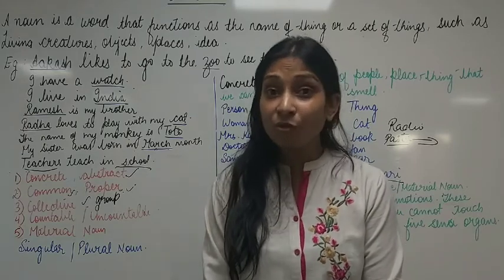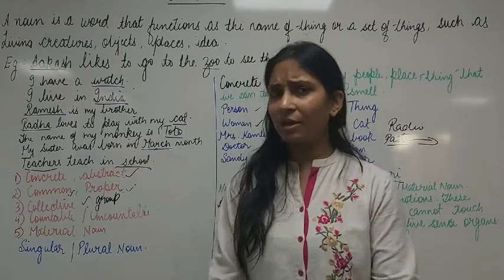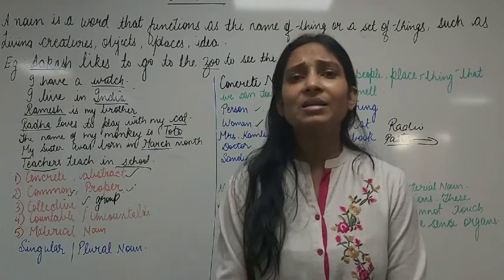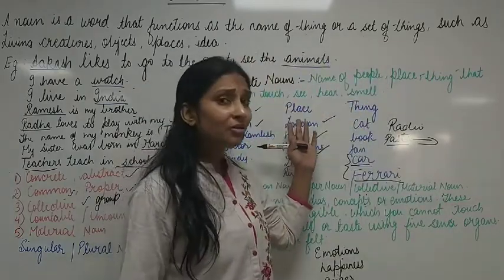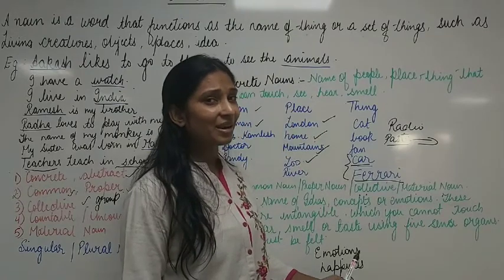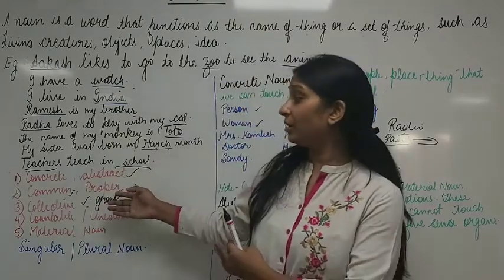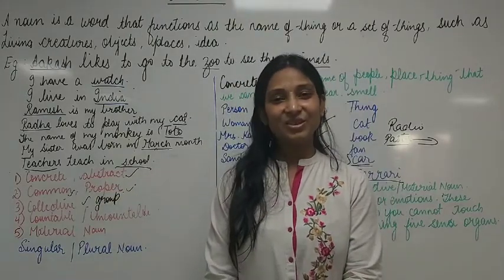Now, what are you going to do for your homework, children? You are going to make 10 examples of noun in which you can include abstract, concrete, material, whatever nouns. And then you are going to make 5 examples each of concrete noun and abstract noun, before I teach you the other nouns. Okay, children? Thank you.